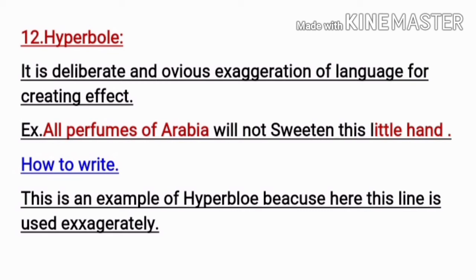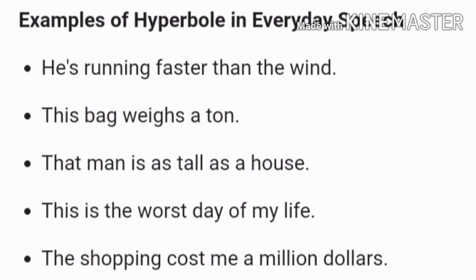So you have to write this is an example of hyperbole because here this line is used exaggeratedly, because Arab's perfume can sweeten anything, but Lady Macbeth says it can't sweeten her little hand. Here are a few other examples, so please solve these.